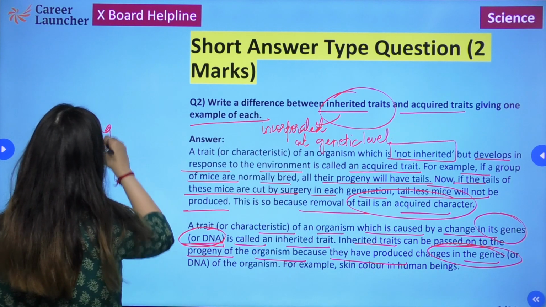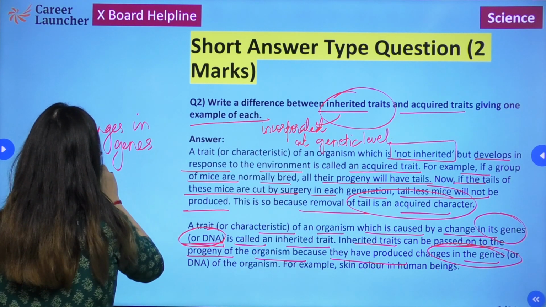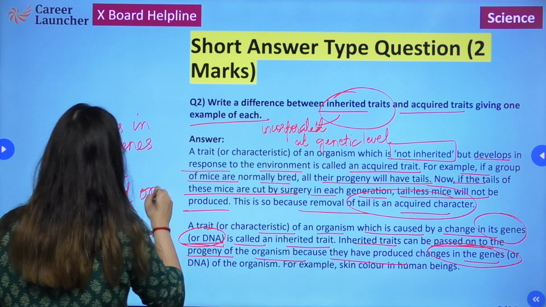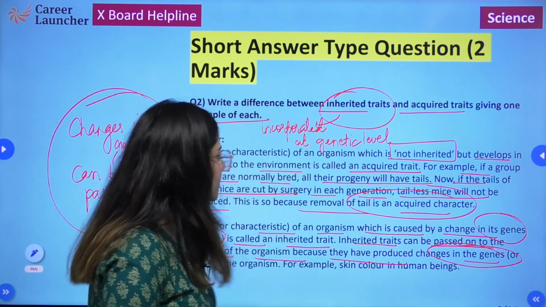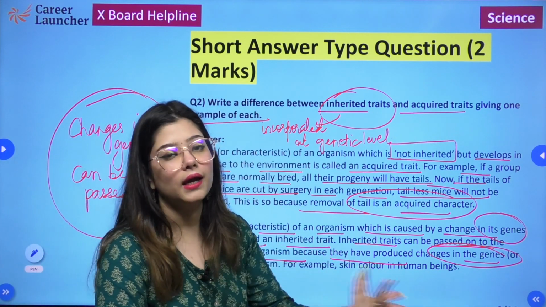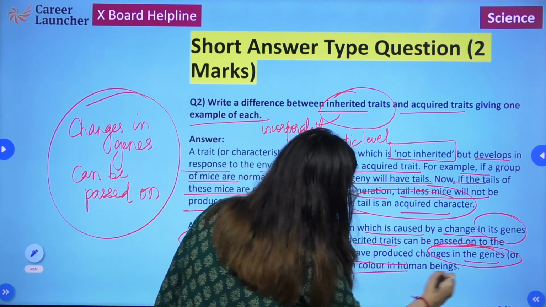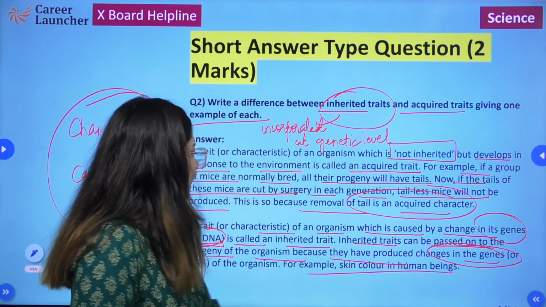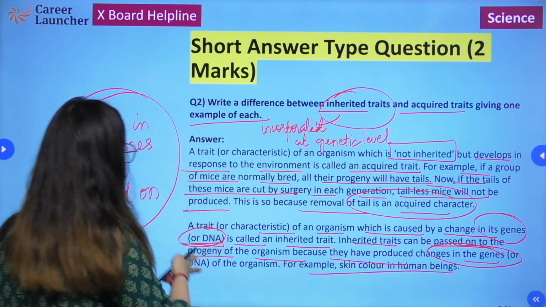Changes in genes can be passed on, and so inherited traits can be passed on from parent to progeny. For example, skin color in human beings is an inherited trait. Alright, let's move to the next question.